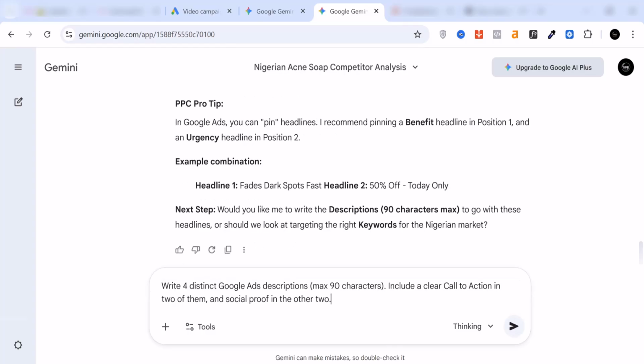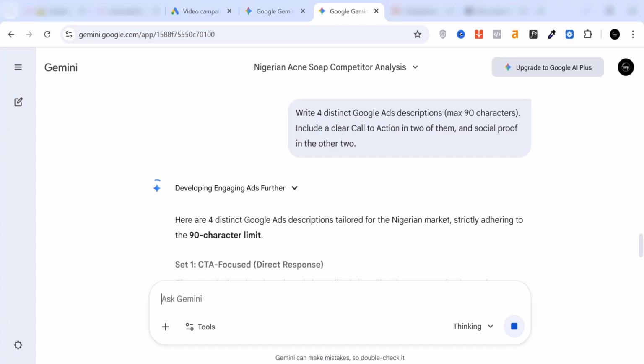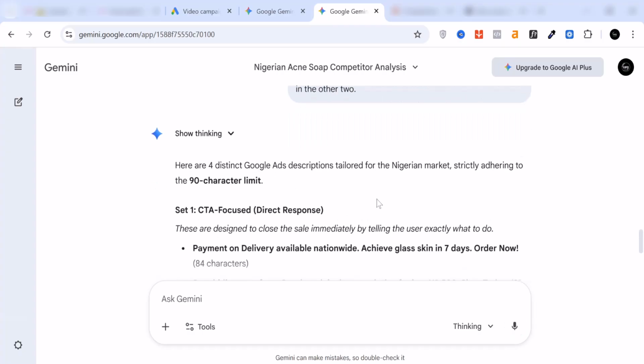Last but not the least, we also want to get 4 distinct descriptions. So we come back and we give it this final prompt and we say write 4 distinct Google Ads descriptions. Maximum character is 90. It should include a clear call to action in 2 of them and social proof in the other 2. And then we say go. And again, it's going to generate all the information we need. In this case, descriptions that are no more than 90 characters, but are also very targeted. So they will incorporate social proof and then they will also incorporate a clear call to action.